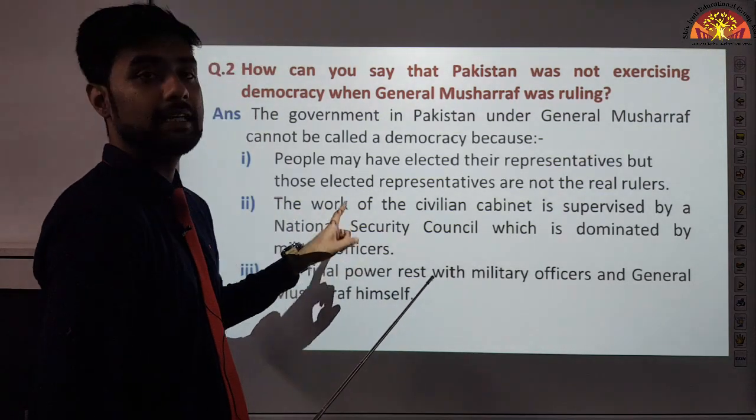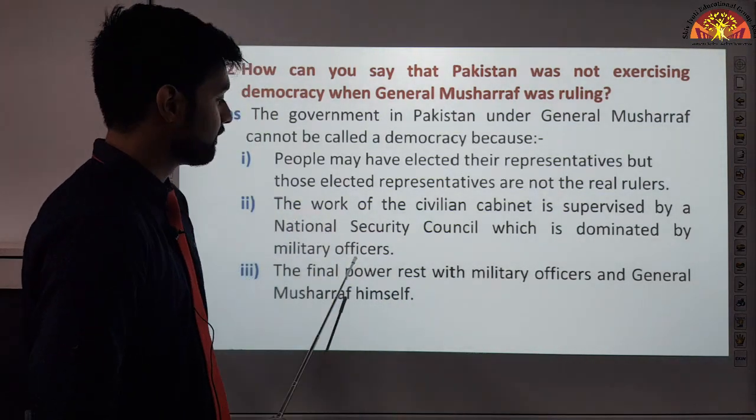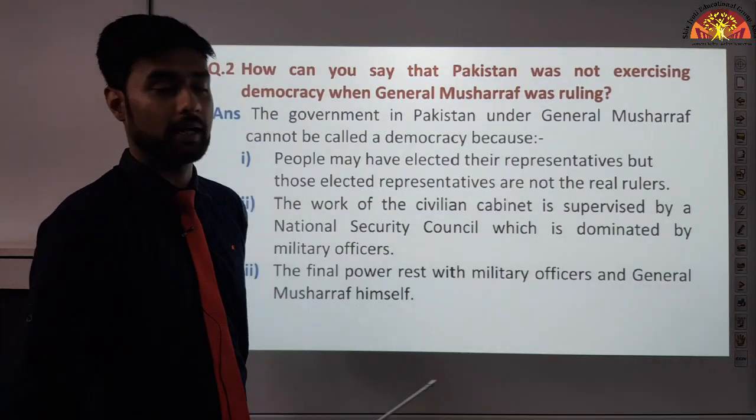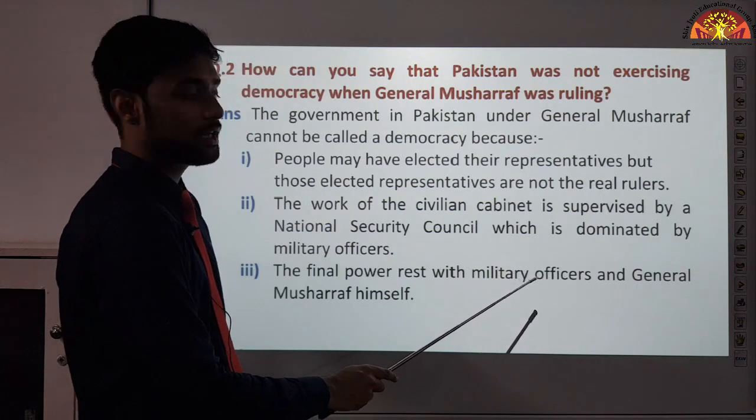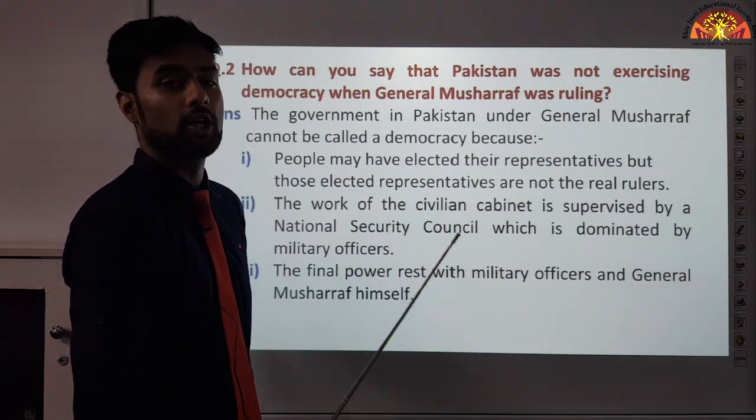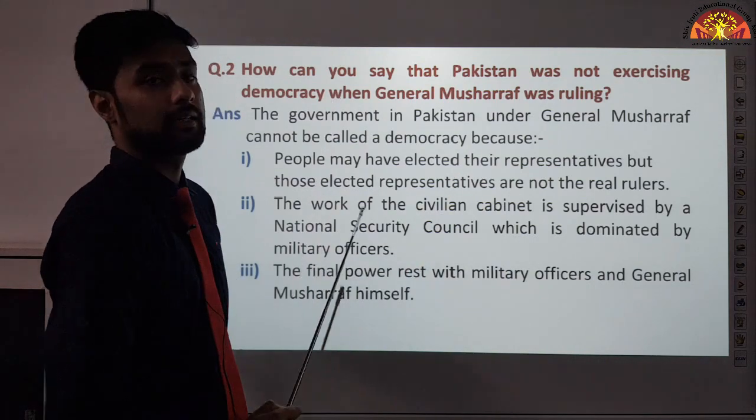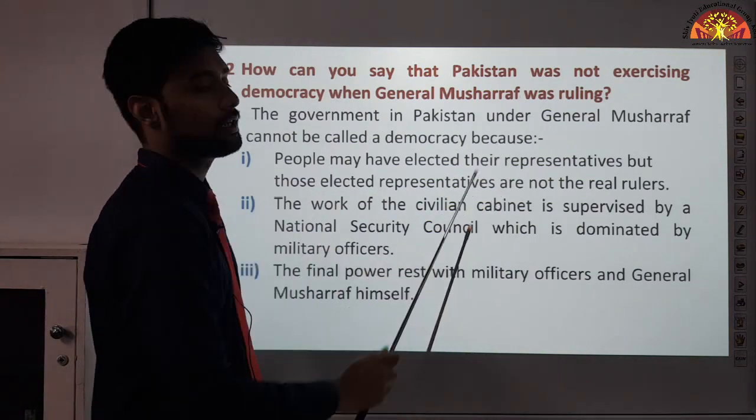And you can see clearly that here this is not happening. The final power rests with military officers and General Musharraf himself. Neither the military officers nor General Musharraf were appointed by the people. That is why Pakistan was not democratic when General Musharraf was ruling.